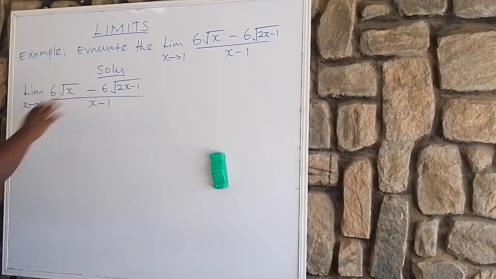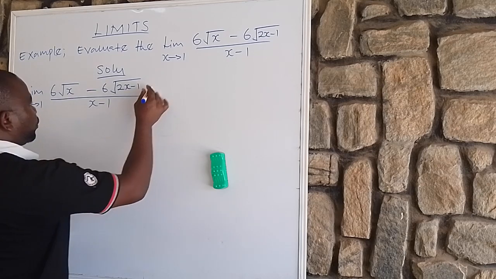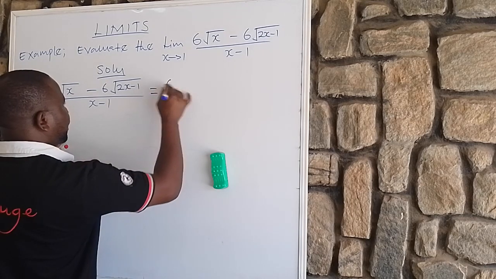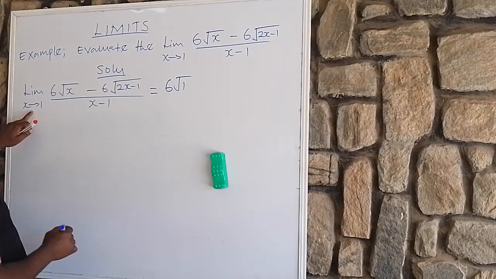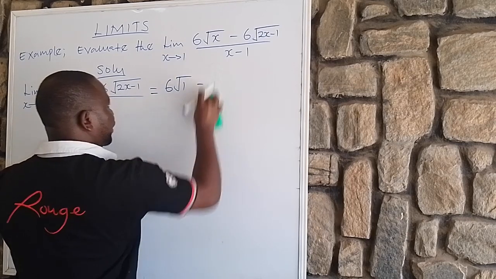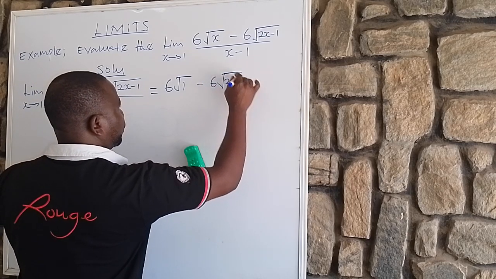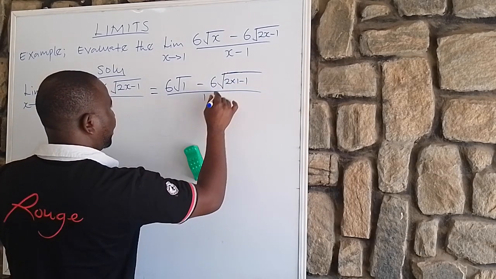Okay, let's go by the layman understanding. If we want to substitute in this limit, anywhere we see x, we write 1. So let's just do it. For the sake of it, if we substitute, it equals 6 root 1, since x is 1, minus 6 root 2 times 1 minus 1, all over 1 minus 1.